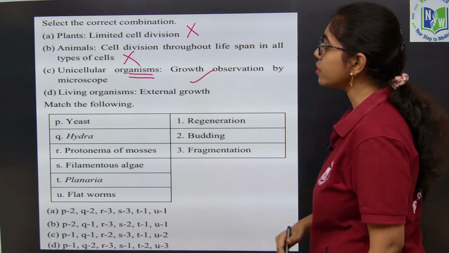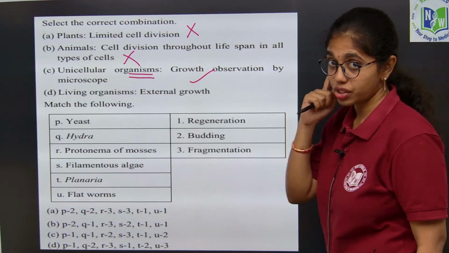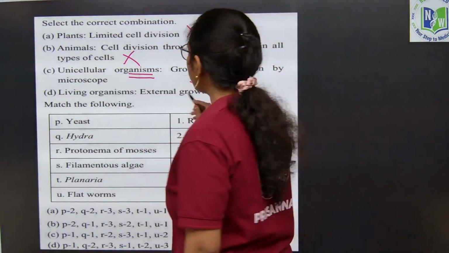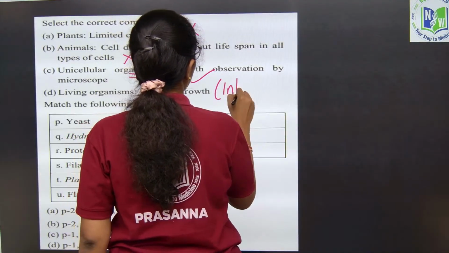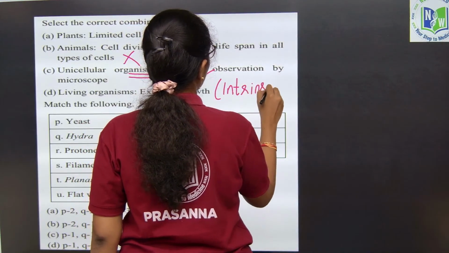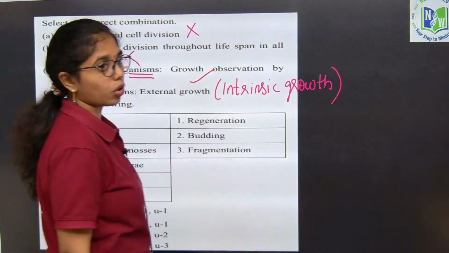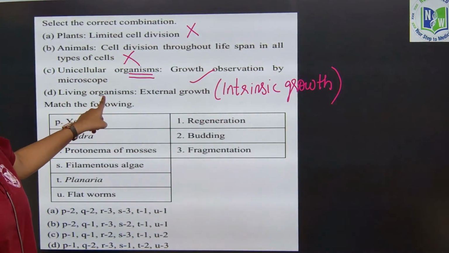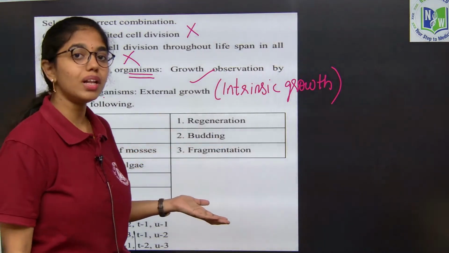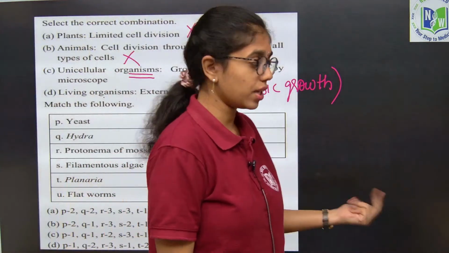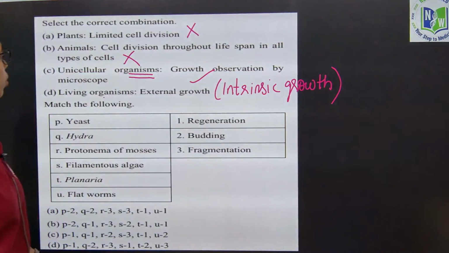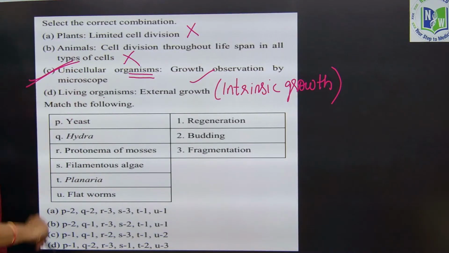And D is living organisms show extrinsic growth. No, living organisms will show intrinsic growth, not extrinsic growth. Intrinsic irreversible growth is observed in living organisms. Extrinsic reversible growth is seen in non-living things. So, what option do we have to go with? Option C will be the right answer.